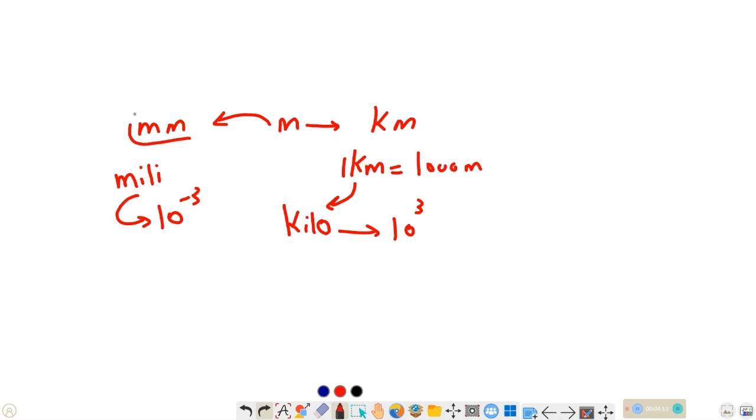The millimeter is smaller than the meter by 1,000 times. That means 1 meter equals 1,000 millimeters, and 1 millimeter equals one thousandth of a meter.